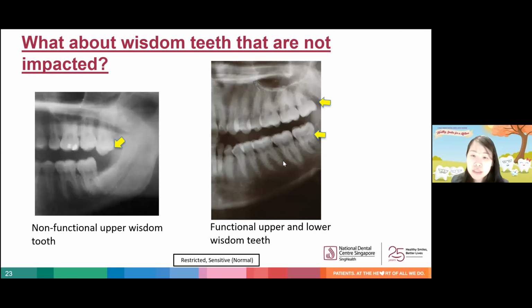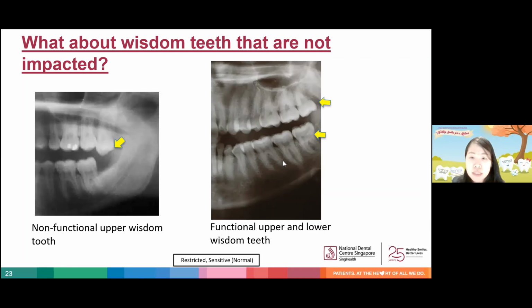If left alone, these teeth generally do not cause significant problems if maintained well, although there is a tendency for such teeth to over-erupt into the space below, since there is no opposing tooth to stop it. So in this radiograph, you can see, in fact, that this non-functional tooth has already over-erupted, and it is appearing longer than the rest of the teeth next to it.